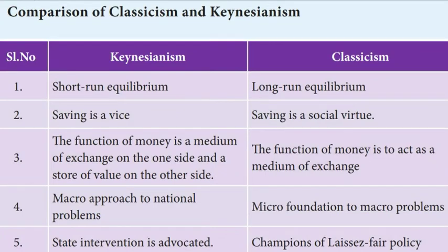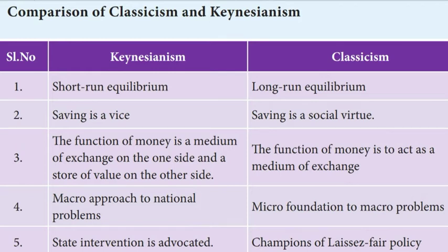Write any 5 differences between Keynesianism and classicism. Students, take page number 46: comparison of classicism and Keynesianism. First, Keynesianism refers to short run equilibrium, while classicism refers to long run equilibrium.